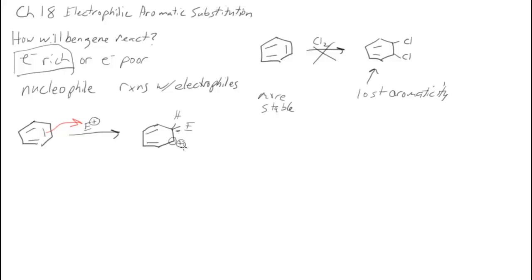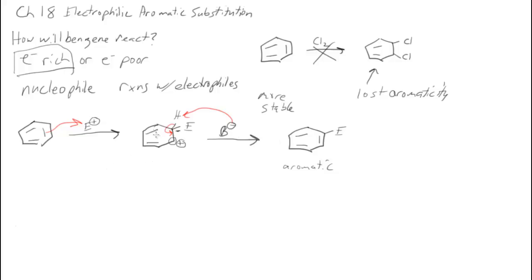So that position has a positive charge on the ring. Now, if we bring along some kind of a generic base, that base can come over, remove the proton, which causes this electron pair to move back into the ring, back into conjugation, which reforms the aromaticity. Now we don't have an energetic problem with this reaction because we're aromatic at the start, we're aromatic at the end, and we haven't lost stability like we would in an addition type reaction.